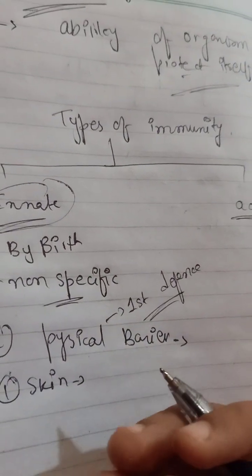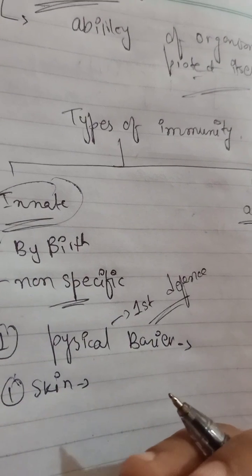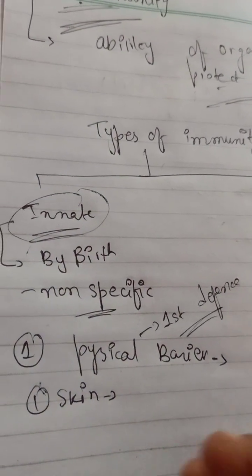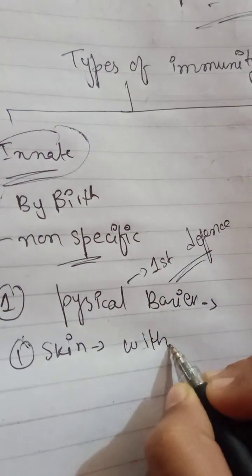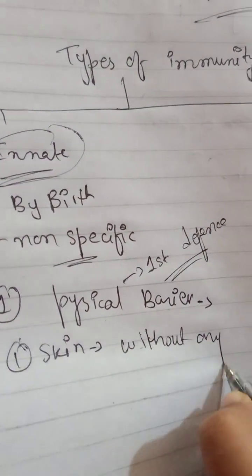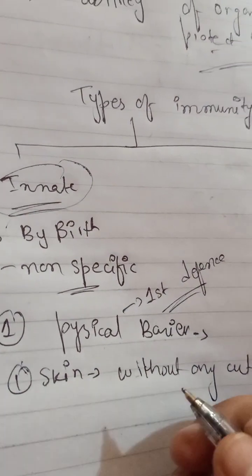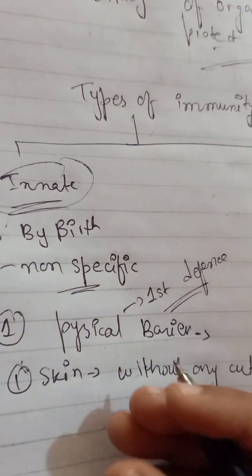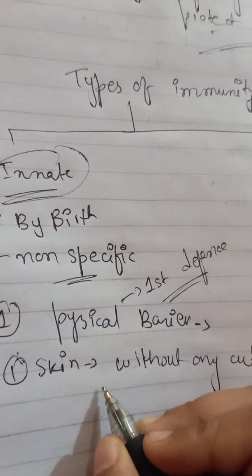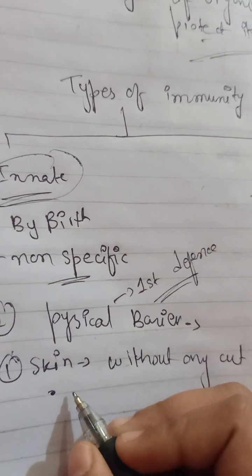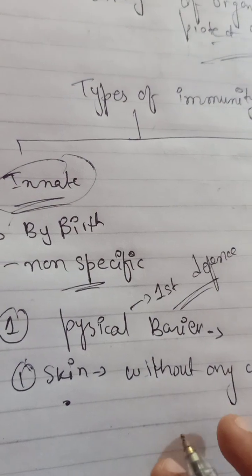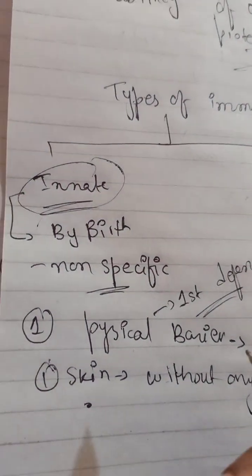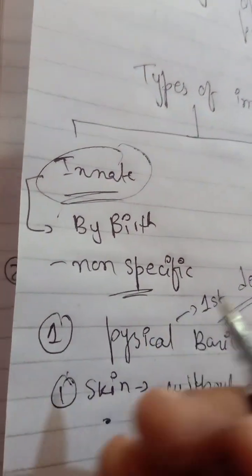Without any cut in our body, if a microorganism tries to enter our body, it cannot enter, as you all know.